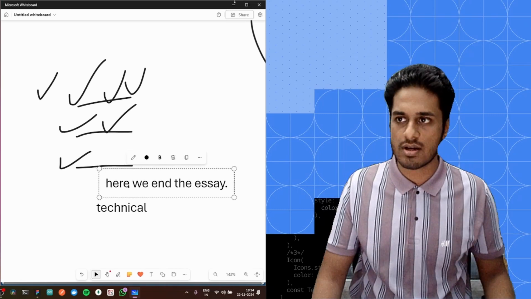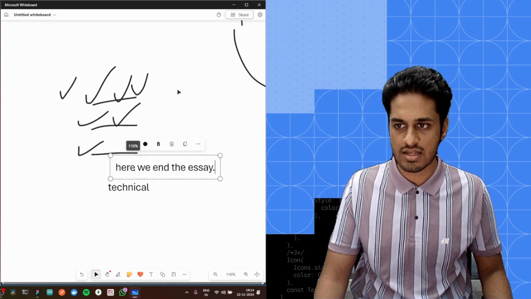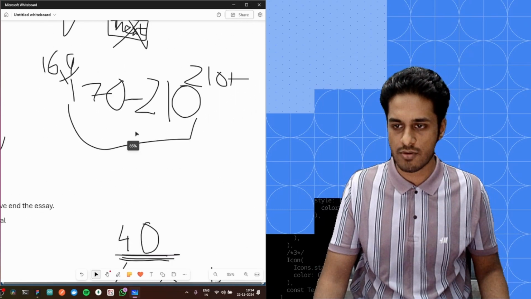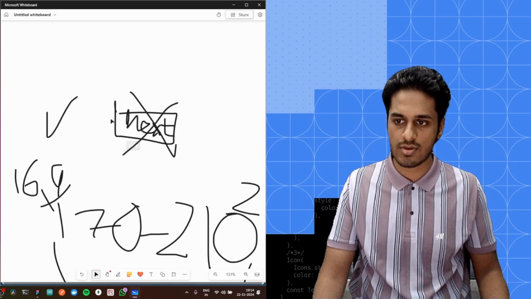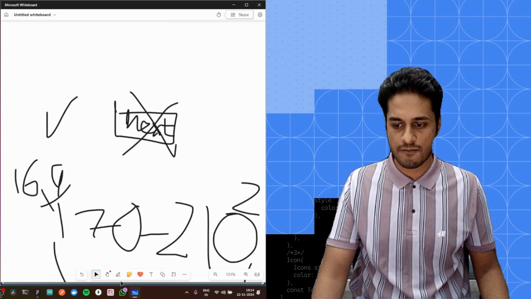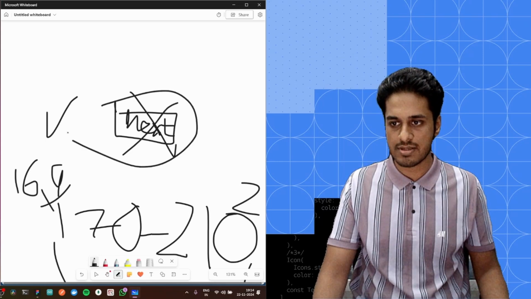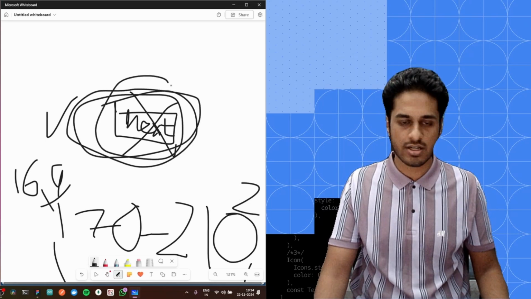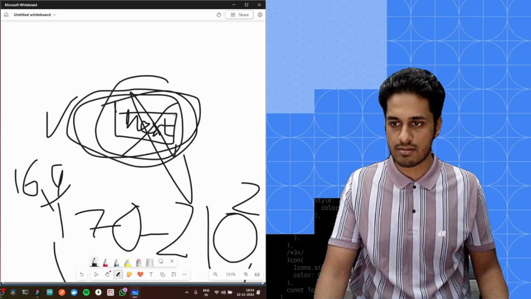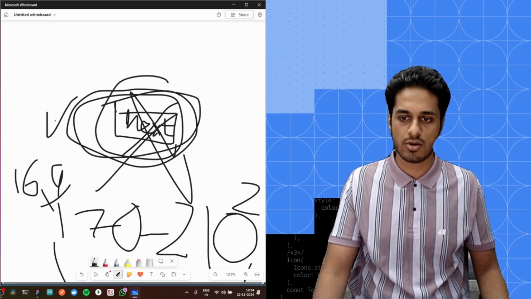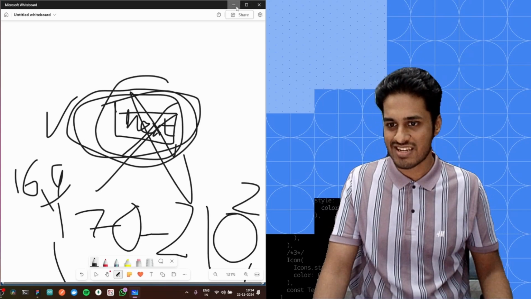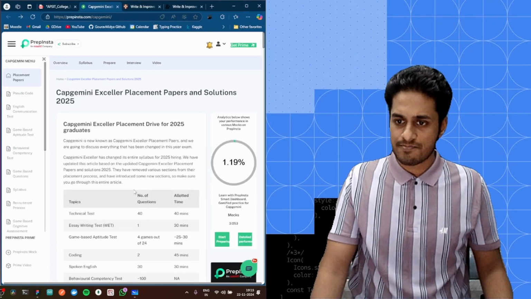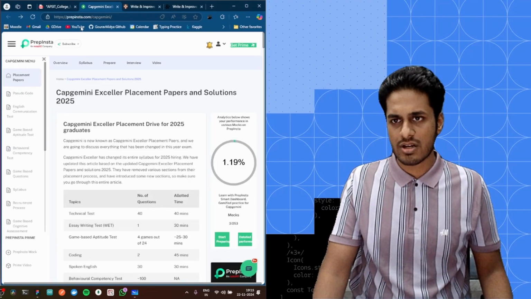Now, again, for the essay round, you'll see the same thing as the technical round you did before. Once you're done with your 30 minutes, the end screen will show up. If you are selected, you see this next button. If you are not selected, this next button won't be there. And that's it for your journey. Anyways, now let's talk about the next round.